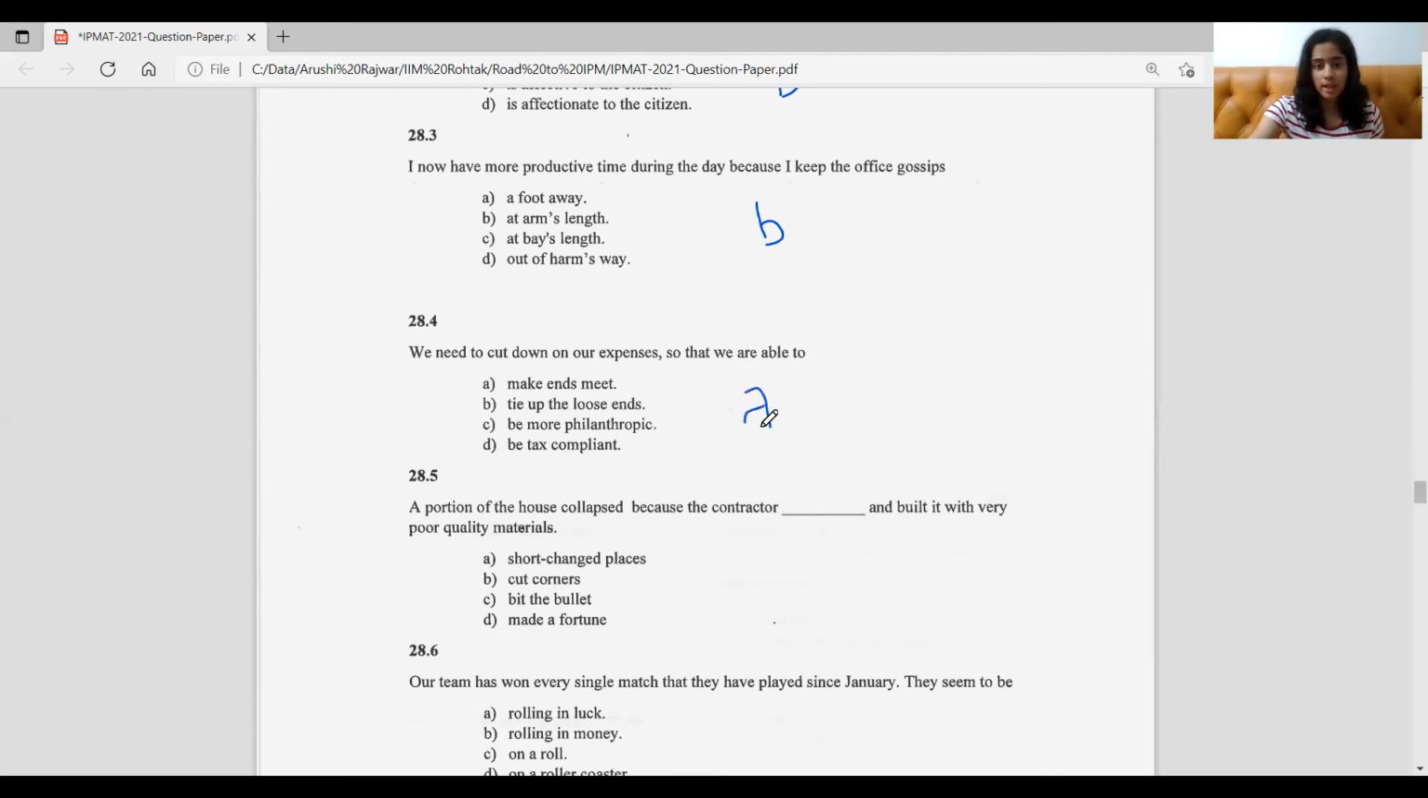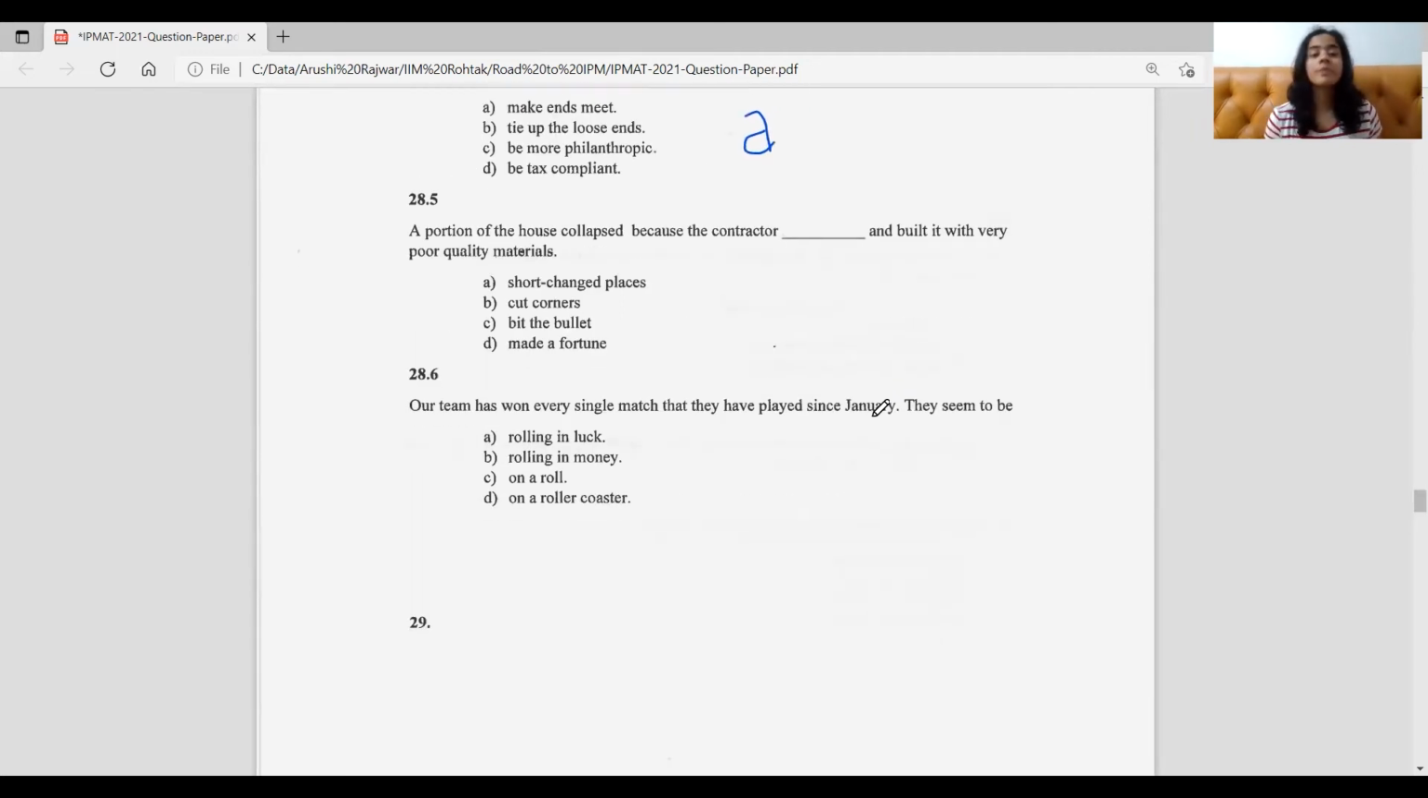So we choose that. And fifth one, a portion of the house collapsed because the contractor dashed and built it with very poor quality material. So short change places, cut corners, bit the bullet, made a fortune. So obviously, when you read it, if you know the meaning of these idioms, short change places is just doing something in short, or doing something at a lesser level than what was promised. So that's not what's happening here, because he used poor quality material and the house collapsed because of it.